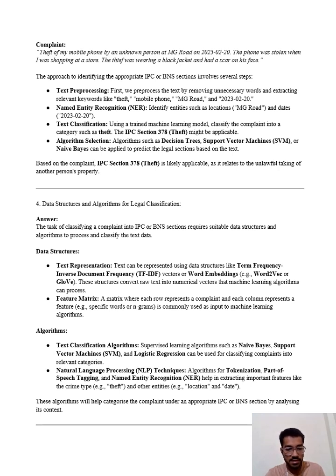Then data structures and algorithm for legal classification. The answer for this is the task of classifying a complaint into IPC or BNS sections requires suitable data structures and algorithms to process and classify the text data. Data structures, text representation: text can be represented using data structures like term frequency inverse document frequency vectors, or word embeddings, example Word2Vec or GloVe. These structures convert raw data into numerical vectors that machine learning algorithms can process. Feature matrix: a matrix where each row represents a complaint and each column represents a feature.